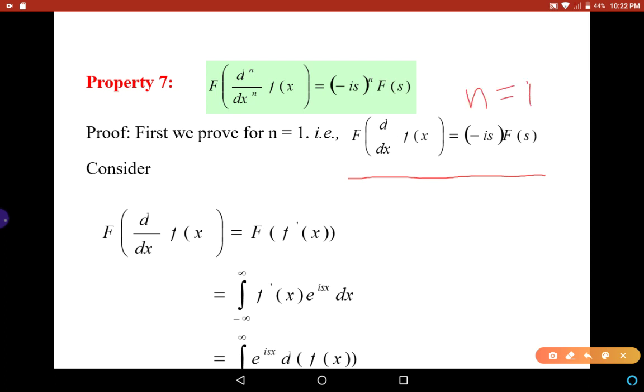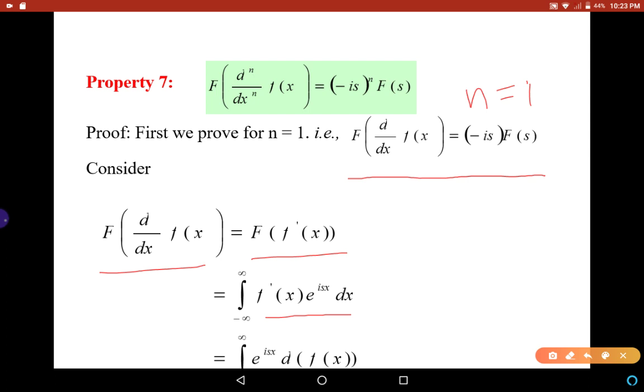For that, we consider the Fourier transform of f'(x), because d/dx of f(x) is denoted as f'(x). Now if we apply the Fourier transform for f'(x), that is integral from minus infinity to infinity f'(x) e^(isx) dx.